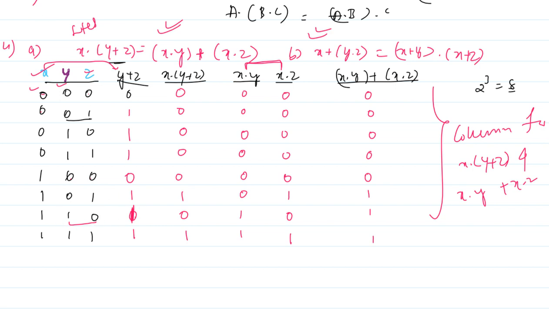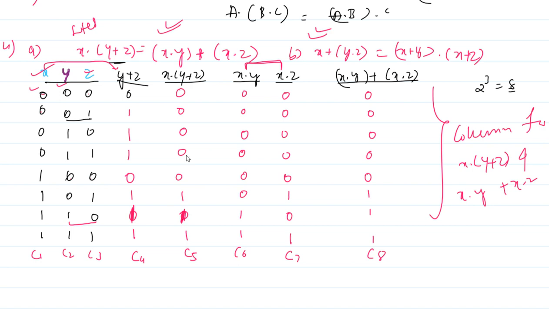If you observe the columns, I write here C1, C2, C3, C4, C5, C6, C7, C8. C means column here. If you observe, this becomes 1, right? X dot y plus z, this is also 1, this becomes 1.